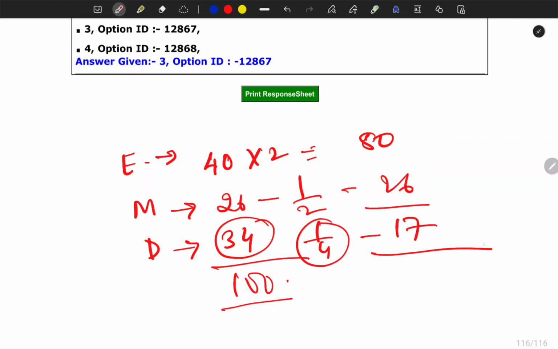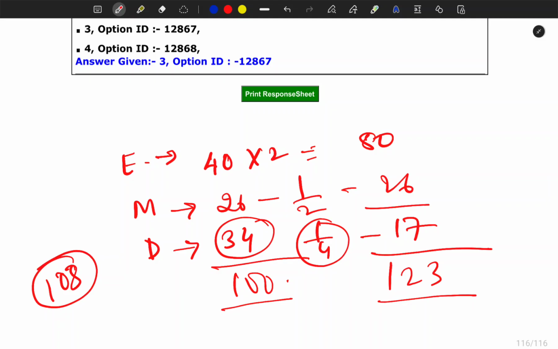So in total you will be able to score 123 at least in this paper if you focus well. And if this paper was so tough, I only scored 108. Many of the options I was not able to eliminate in the exam hall, and I understand that, but in most cases this was a paper where one could have scored 123 easily.